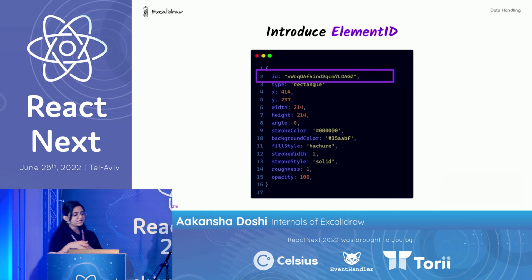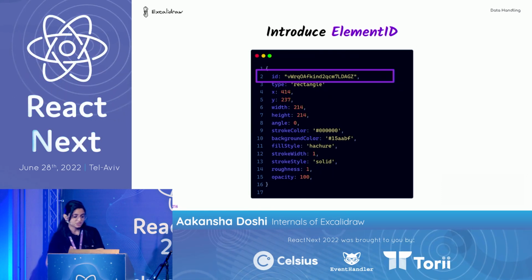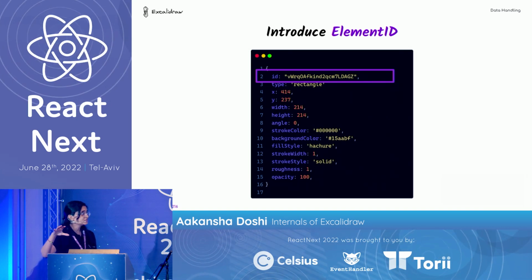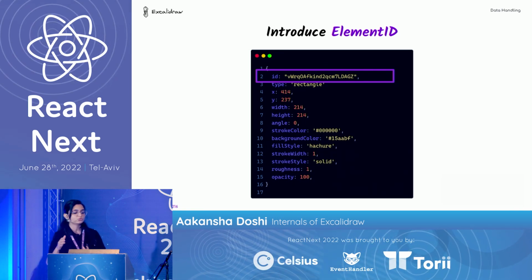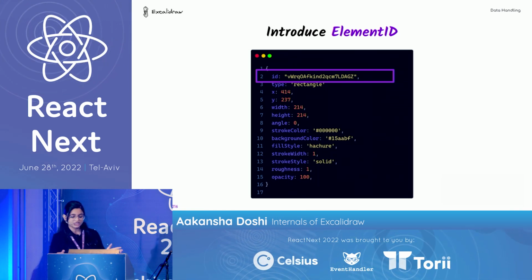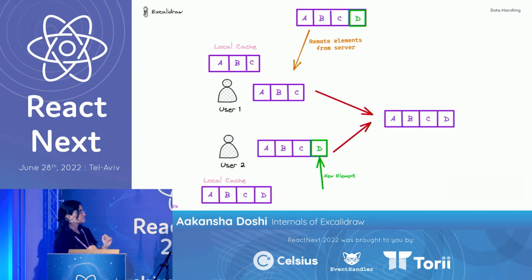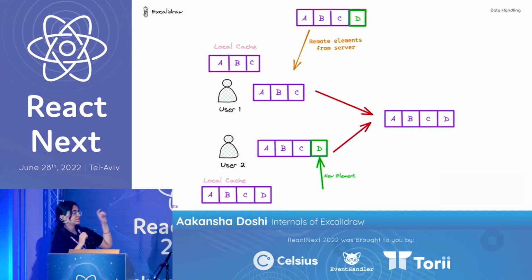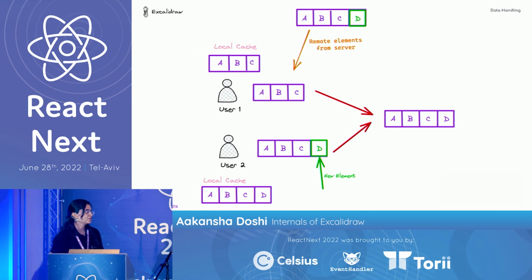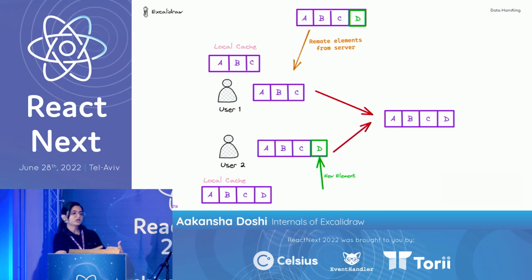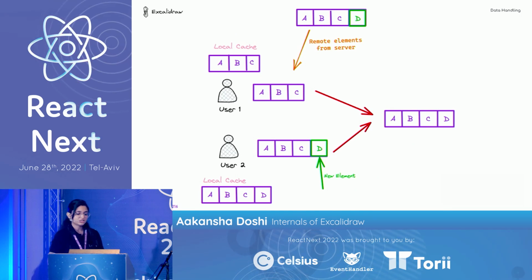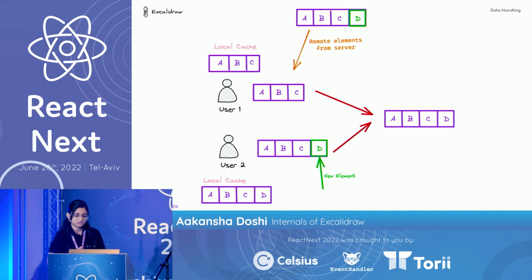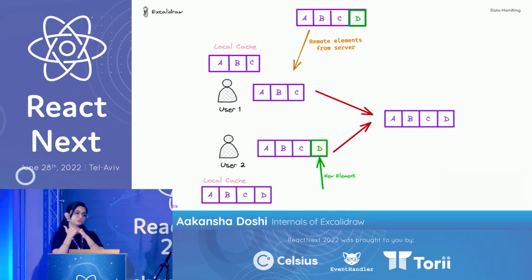This ID is basically unique for every element. So now what you can do is you can maintain a local cache and compare it with the remote elements, and whatever the diff is, those are new elements for sure because those were not in your cache. So that's what happens in this case as well. For user 1, the local cache is ABC, and when they fetch the remote elements, user 1 sees, hey, D is not in my local cache, so it must be something new which got added recently. So let me just append it to my existing drawings in my canvas. That's how user 1 will also see ABCD, and user 2 anyways has updated the drawing. So now the drawing is synced between these two users.